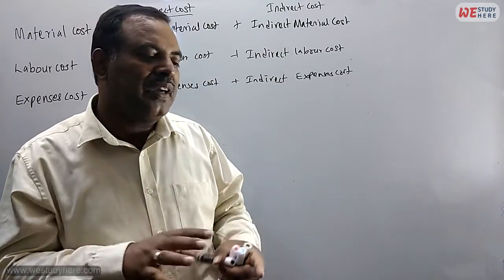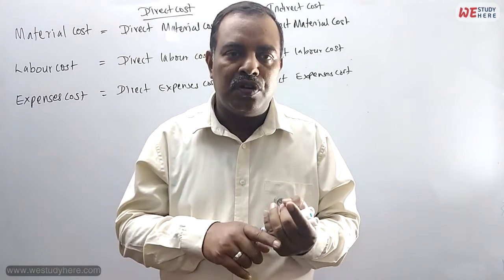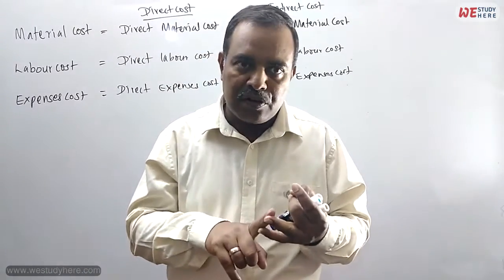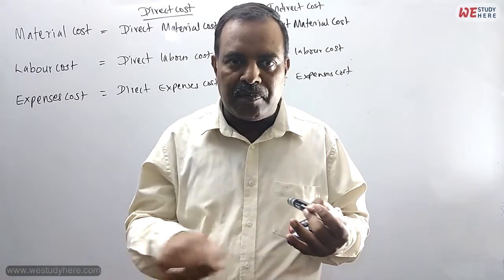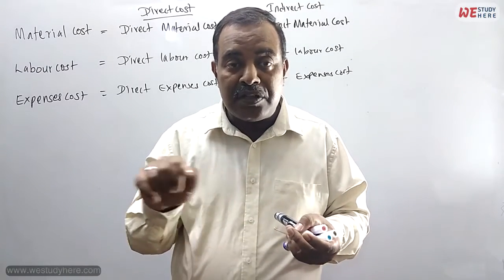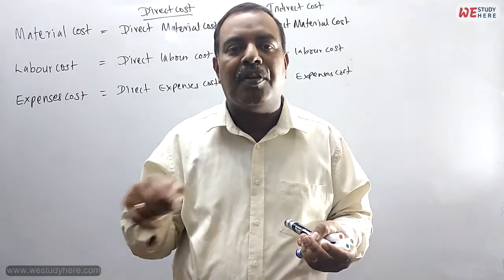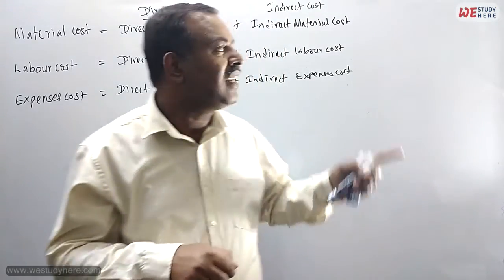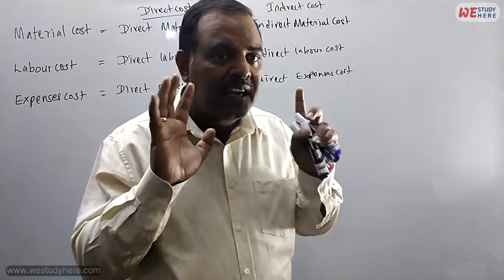Okay, another example is a table. If you take a wood table, you can see the wood. That also is direct material. Paint, we are painting, that paint also is direct material, but we are using a brush, right? A painting brush. Can that brush be seen? No. Meaning that is indirect material. Clear? This is a concept that you have to understand very clearly.